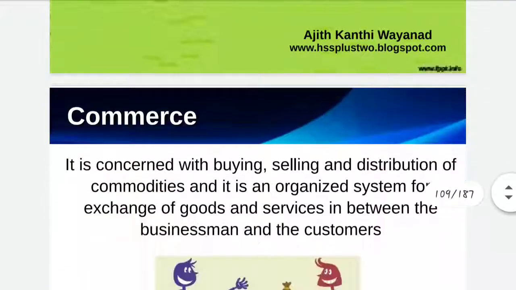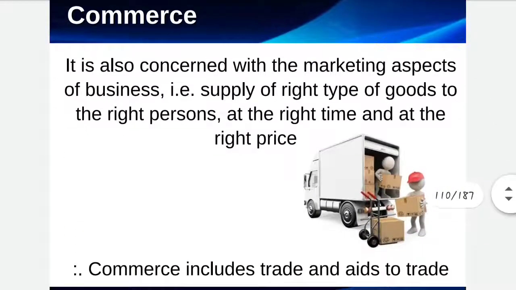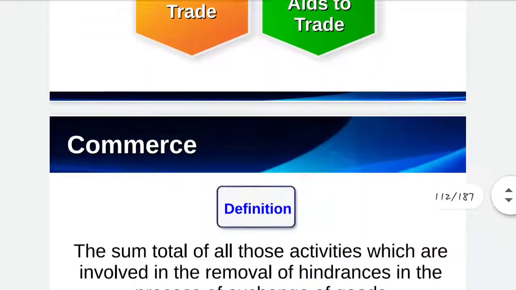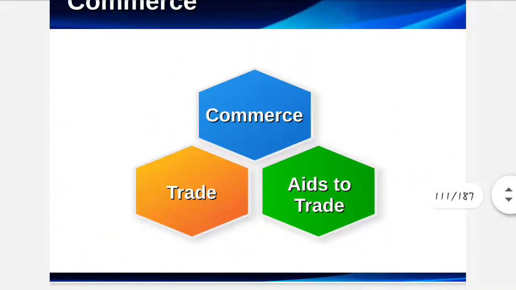Then commerce. The second type of business activity is commerce. Commerce includes all those activities which help, either directly or indirectly, in the distribution of goods to the ultimate consumers, or you can say the exchange of goods and services. Or they are warehousing, insurance, advertising, all these things. Then the components of commerce. There are two basic components of commerce: trade and aids to trade, or auxiliaries to trade, and we'll be talking about it later.